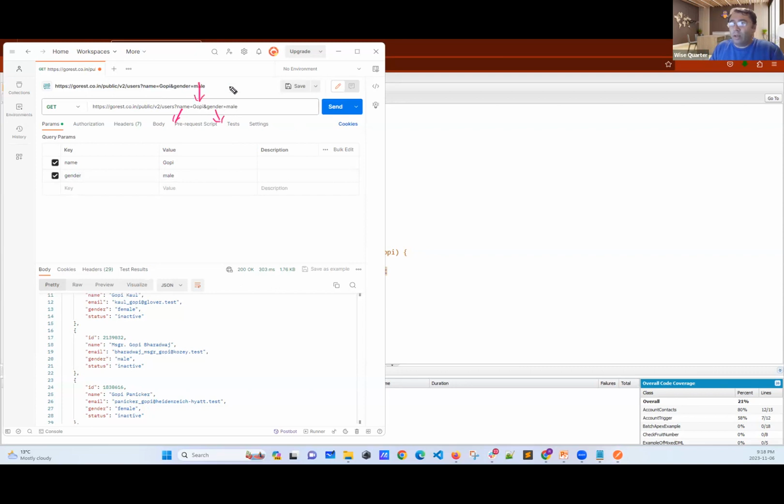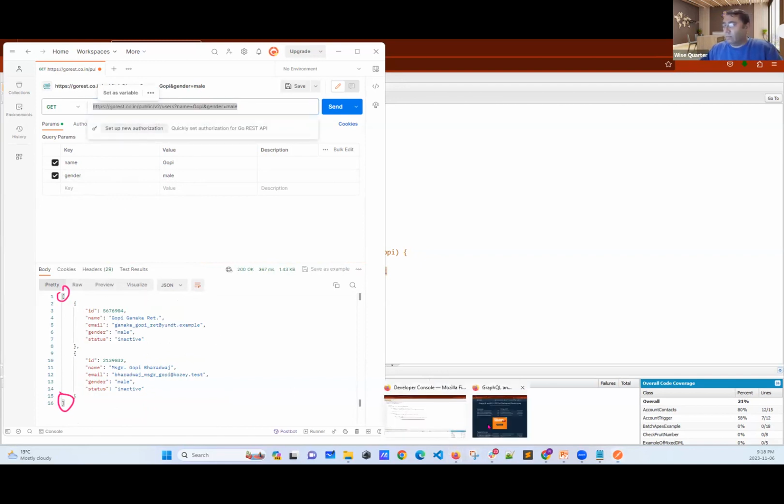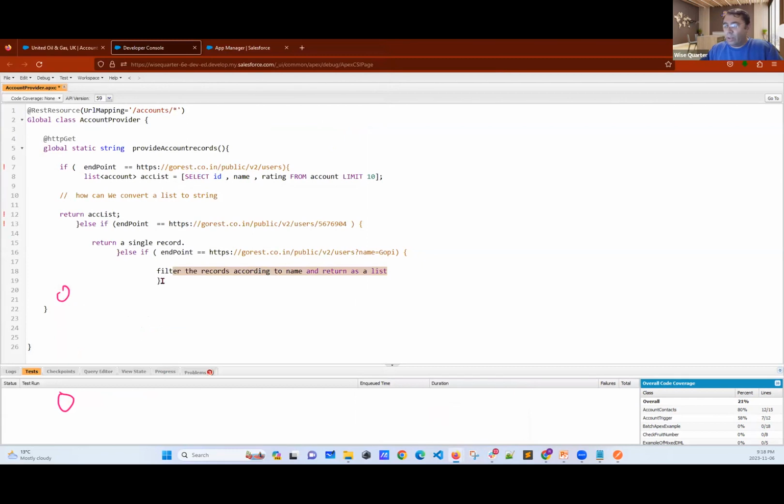And I provided Gopi and male. I'm filtering. If it is like this, good, send it. Now I received, as you see, my friends, 2 different records, but it's still an array.